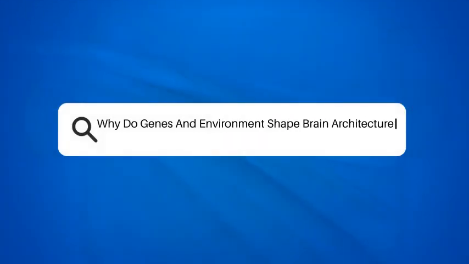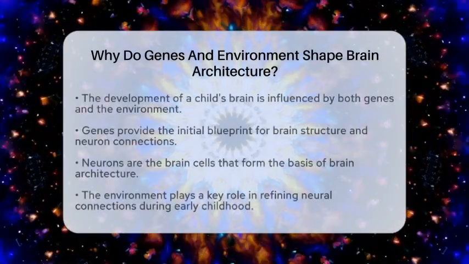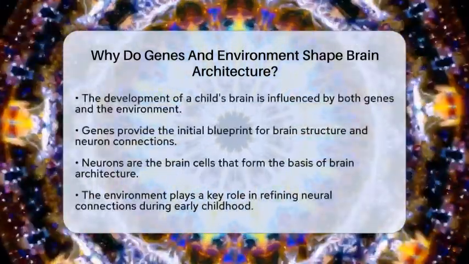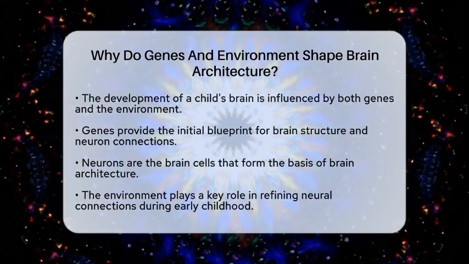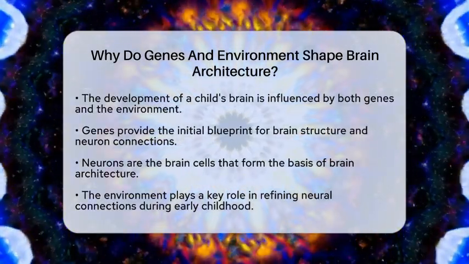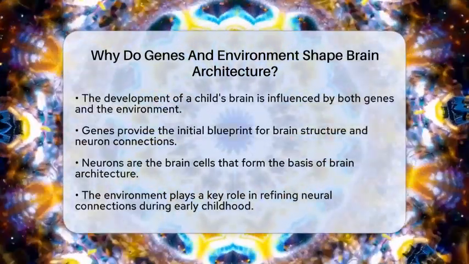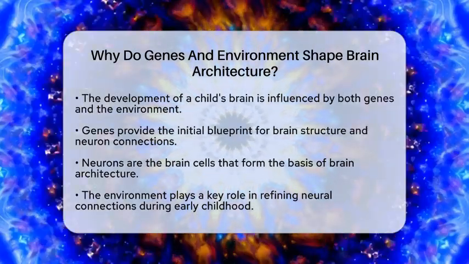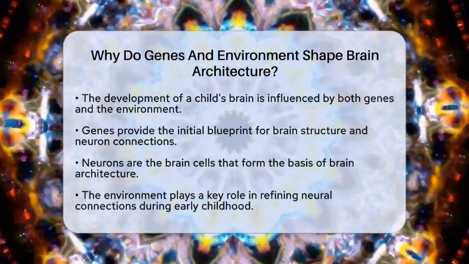Why do genes and environment shape brain architecture? Have you ever wondered how a child's brain develops into the complex organ it becomes? The answer lies in the interplay between genes and the environment. Both play essential roles in shaping brain architecture from the very beginning.